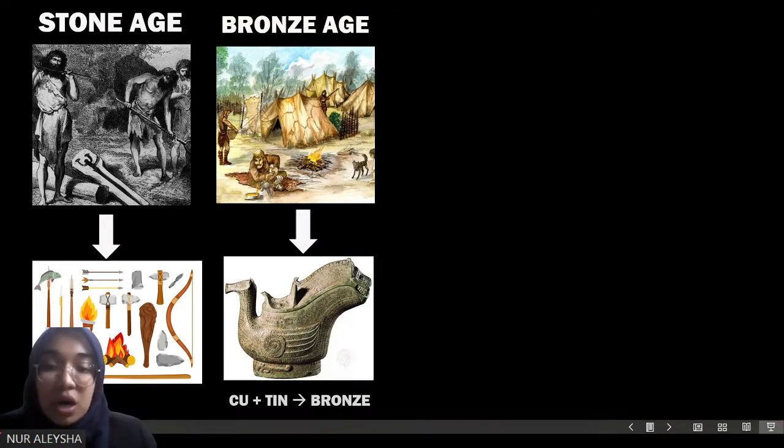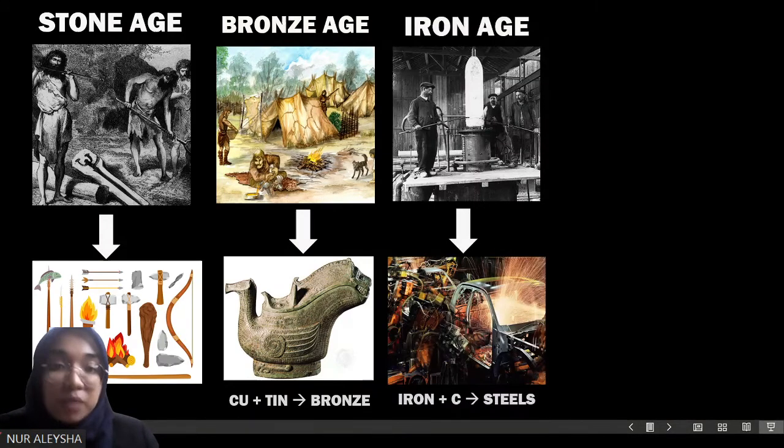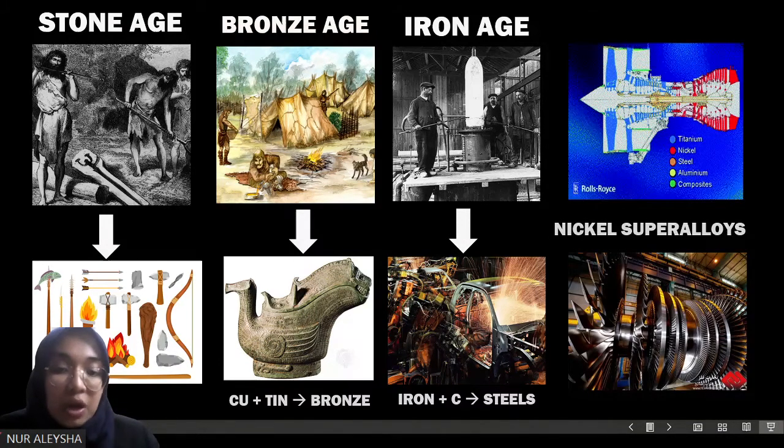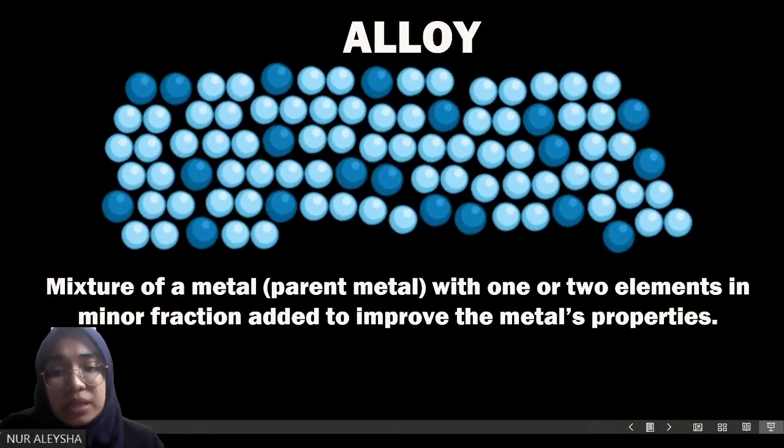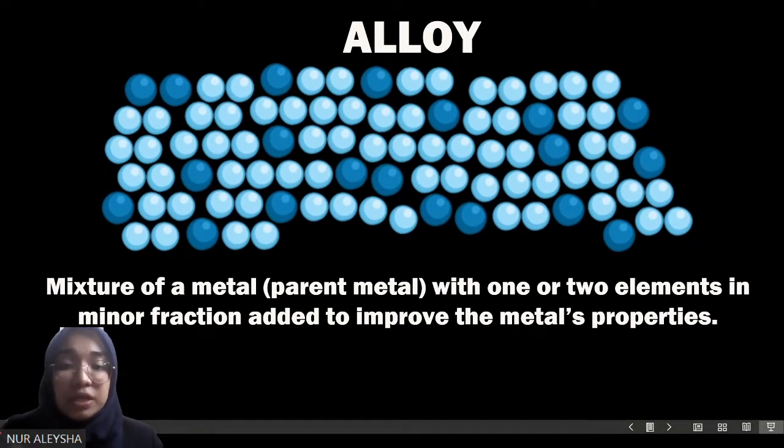For example, copper was added into tin on a small scale to produce bronze, followed by the production of steel, which primarily consists of iron and carbon with high strength. From time to time, scientists discovered the relationship between the structural elements and properties. One simple example is nickel superalloys, with excellent heat resistance, used in jet engines for military purposes. This great development became a driving factor for the Industrial Revolution.